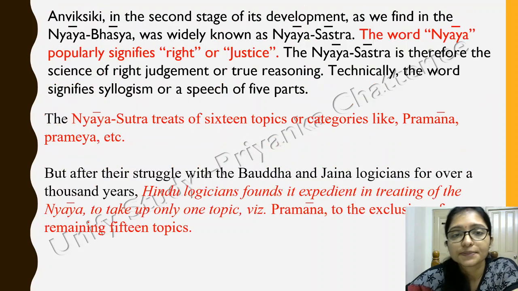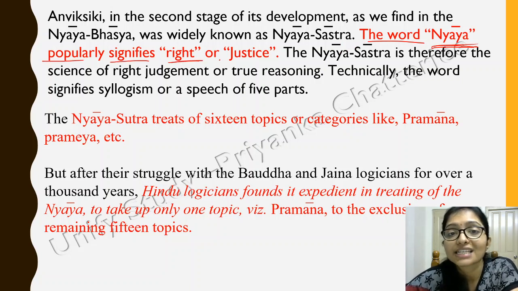Now come to the word Nyaya. What is the Nyaya? Nyaya properly signifies right or justice. When you are going for justice, when you are going for your right, there should be justice, right? That is the Nyaya.